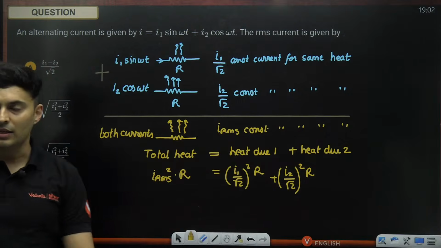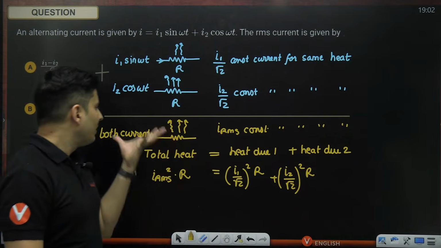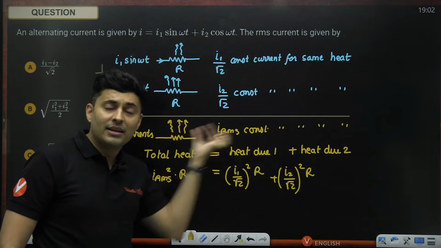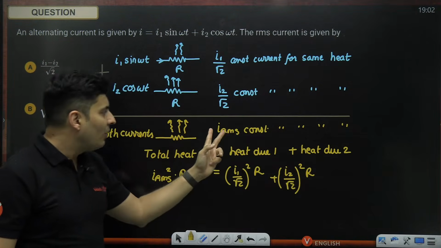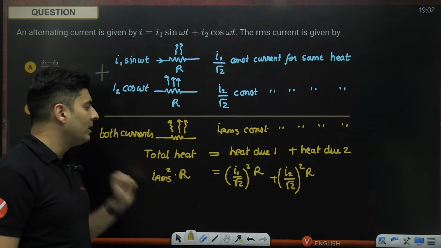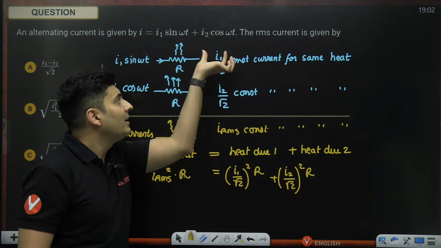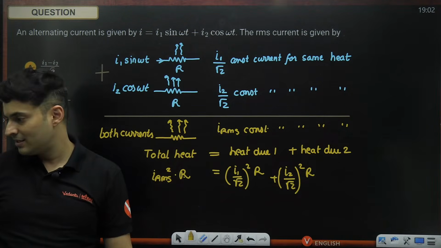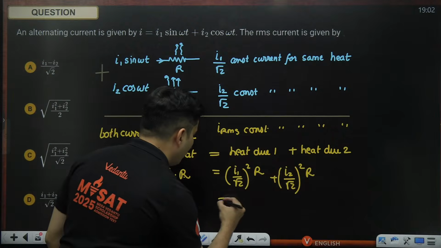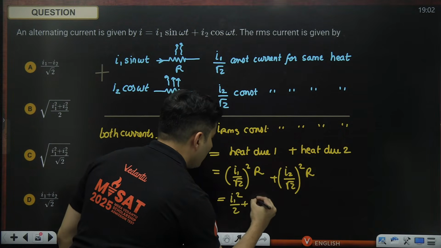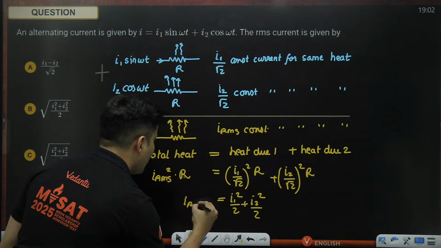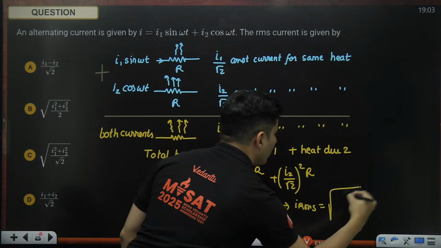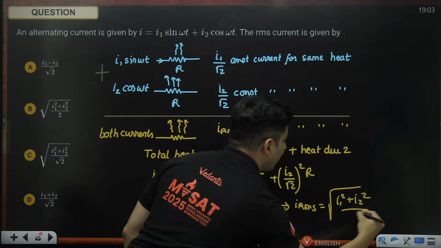Just check if you understood this equation. So when both the currents move in the same resistor, that constant current which will generate the same heat is called RMS current. So how much heat will this current generate? I squared into R. So this total heat will be if this current was passing and this current was passing and producing independent heats. R cancels, and what are you getting? I1 square by 2 plus I2 square by 2 is nothing but IRMS square. So naturally you are getting IRMS is root of I1 square plus I2 square divided by 2.